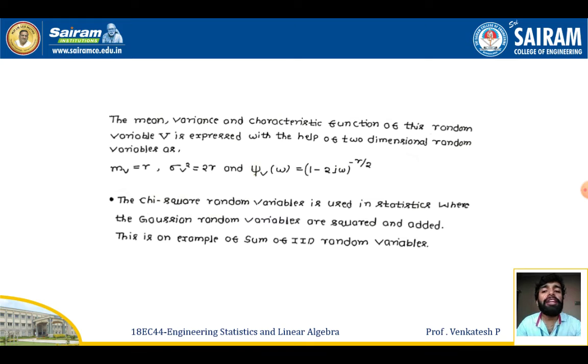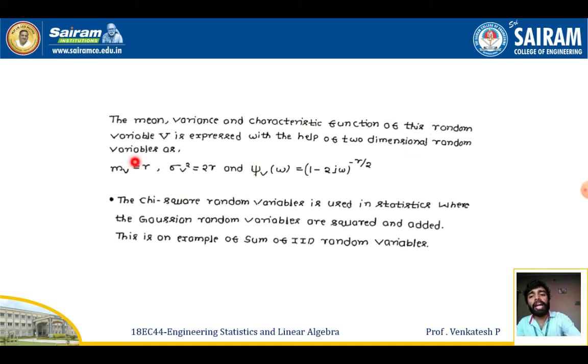Here this gamma is called the gamma function. Now the mean, variance and the characteristic function of this random variable capital V are expressed with the help of the multiple random variable as follows. Now that I have converted the single chi-square random variable into a multiple random variable, we will see what the value of the mean, variance and characteristic function is.